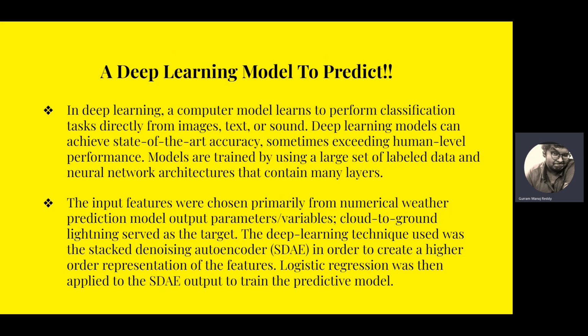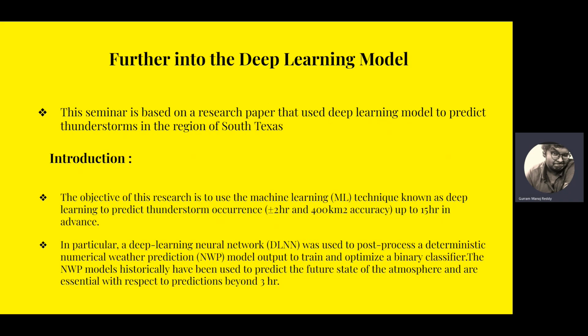The deep learning technique used to predict these thunderstorms is stacked denoising autoencoder, in order to create a higher order representation of the features. After using SDAE, the output was then fed to logistic regression to make a predictive model. Let's dive further into the deep learning model. This seminar is based on a research paper that used a deep learning model to predict thunderstorms in the region of South Texas. Let me introduce you to this deep learning model.